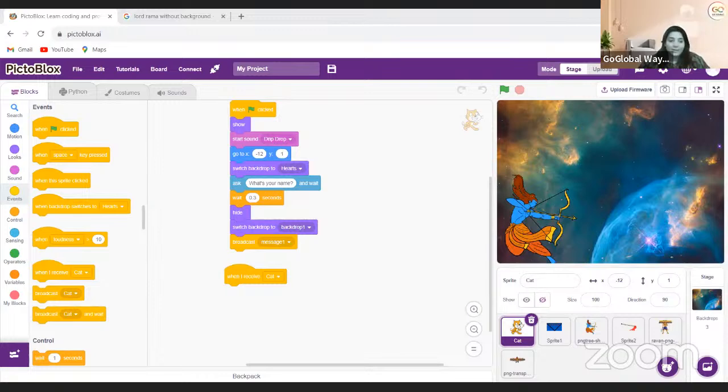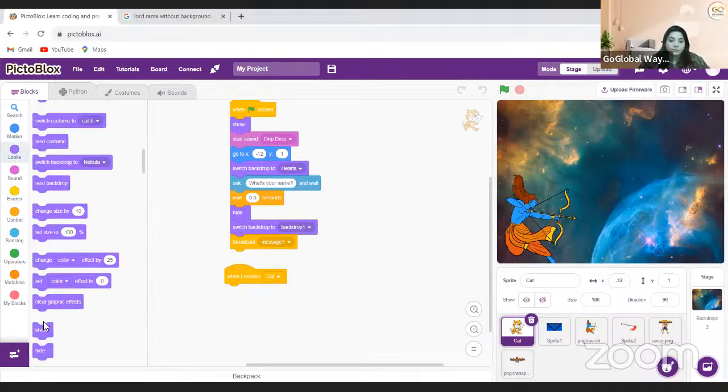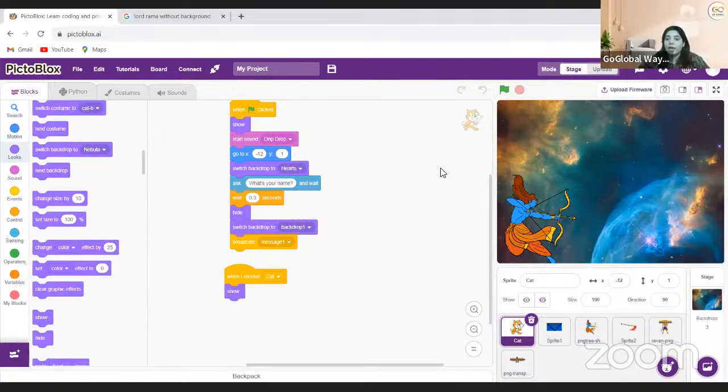So this is very simple. I'm just going to show first of all my cat. Yeah, she's here. So she will come over here.